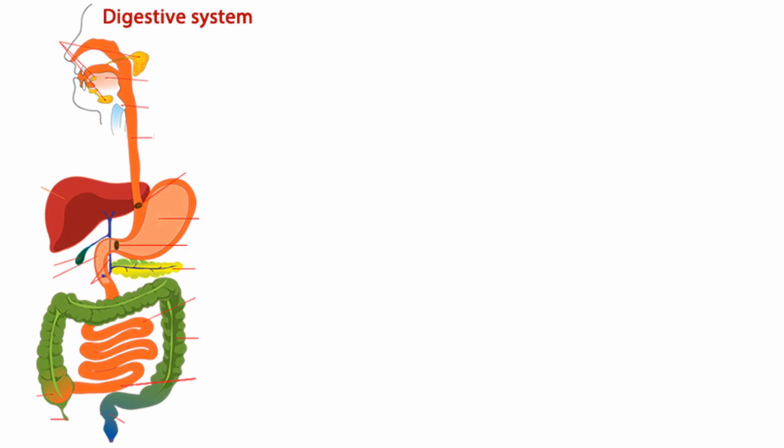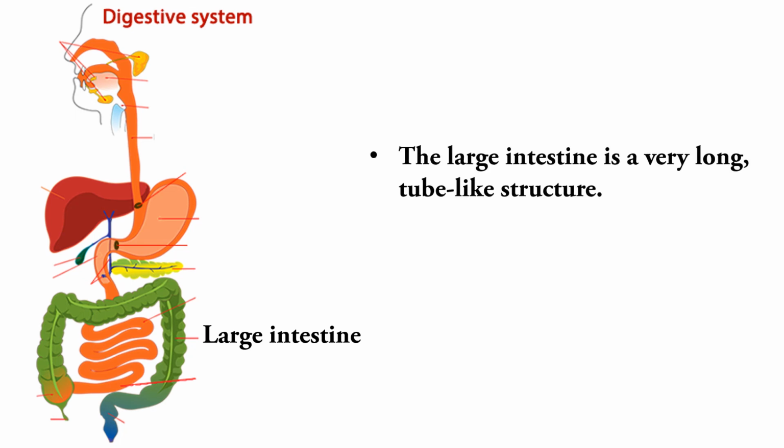Undigested food then moves into the large intestine. It is also known as the colon. Water from the food is absorbed in the large intestine. Finally, the undigested food is moved out of the body through the anus.